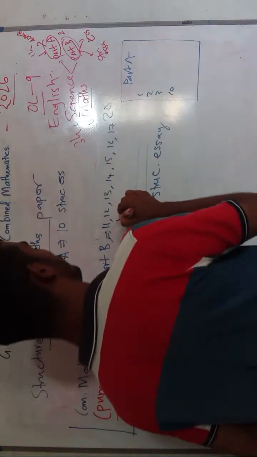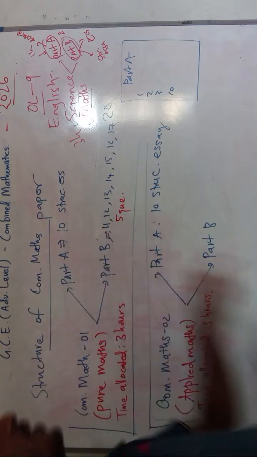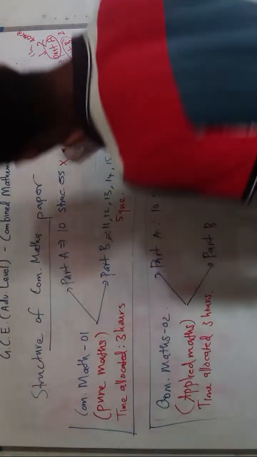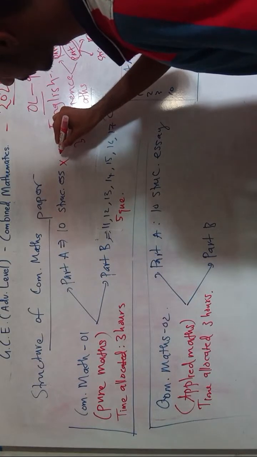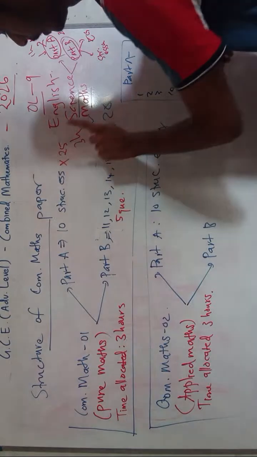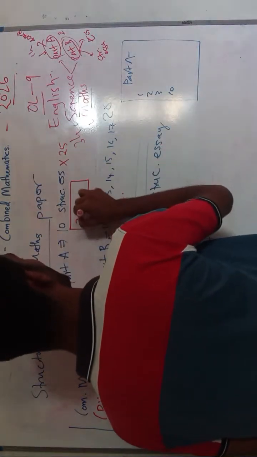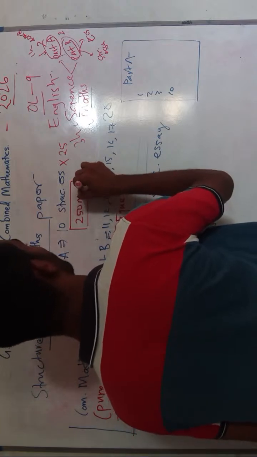Now for these 10 structured questions, each structured essay question will carry 25 marks. So for part A you will gain a total of 250 marks.